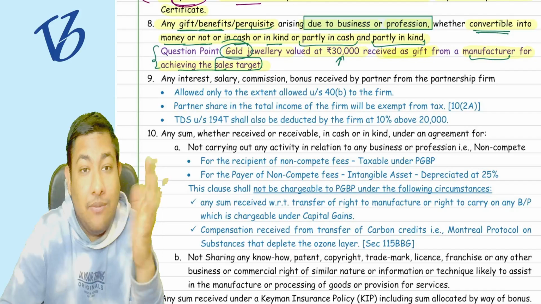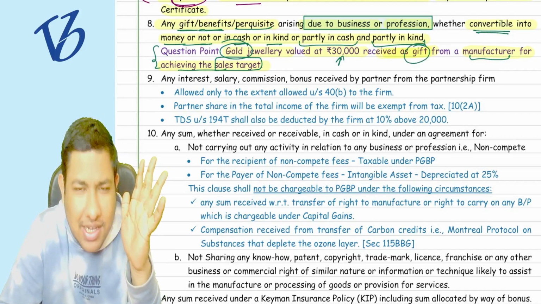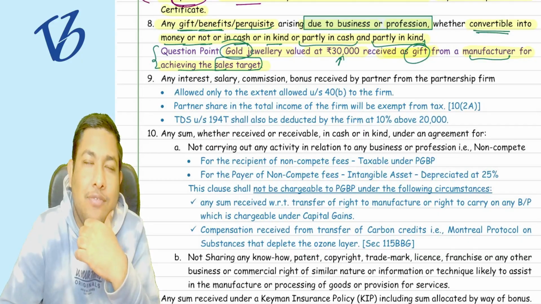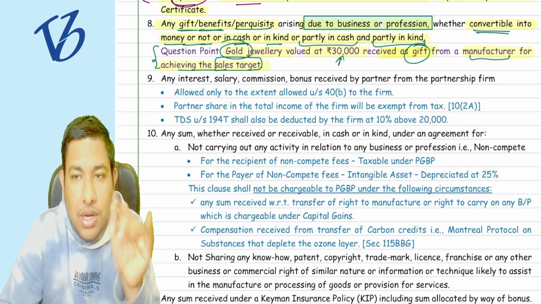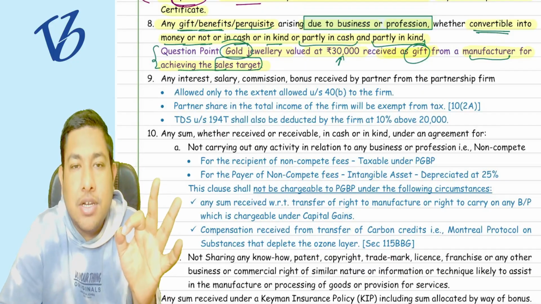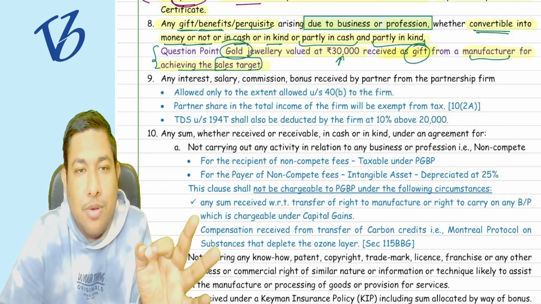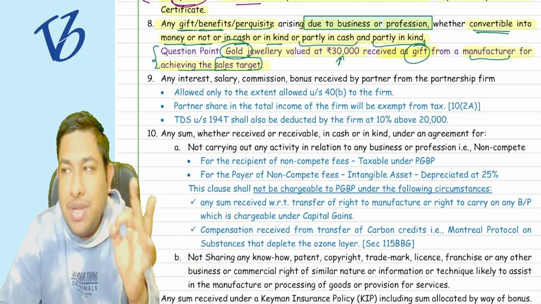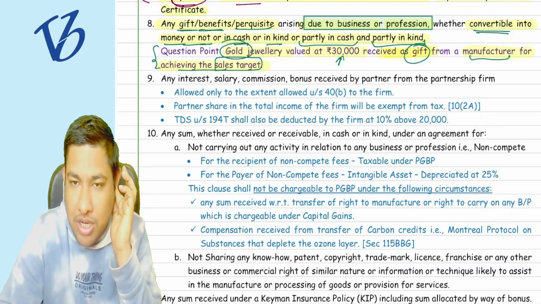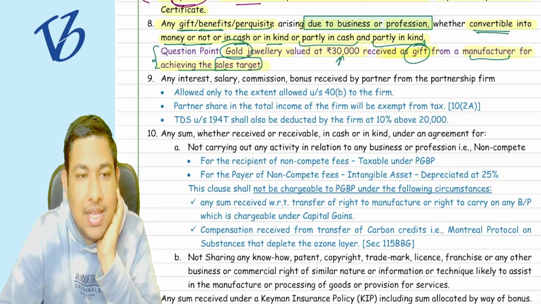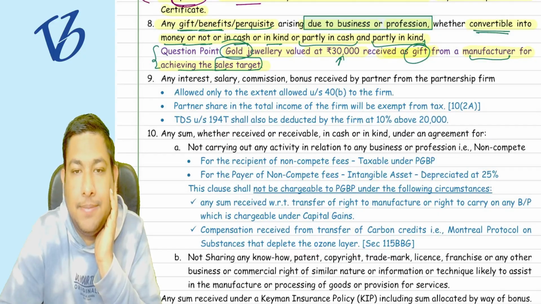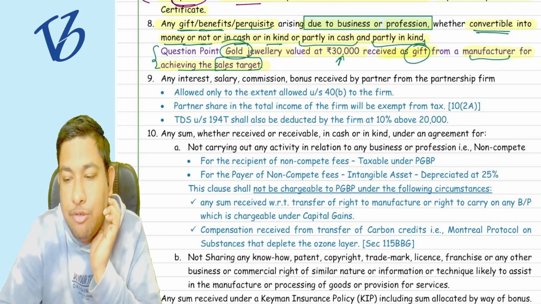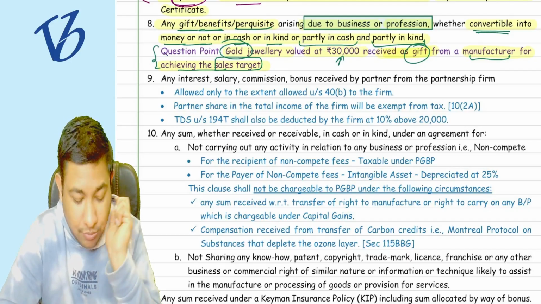Someone can say that it is received as a gift, and we have studied that a gift is going to be taxable under the head of IFOS, that is, other sources. No, it is received based on the business or profession. If it is related to the business and profession, it must go under the head of PGBP itself. Tell me, is this point clear to you? Clear? Shall I move forward now? Yes.